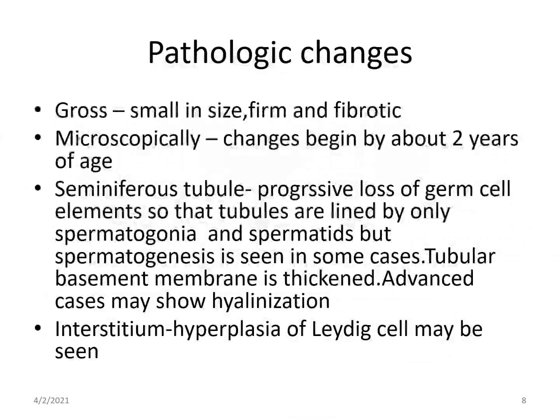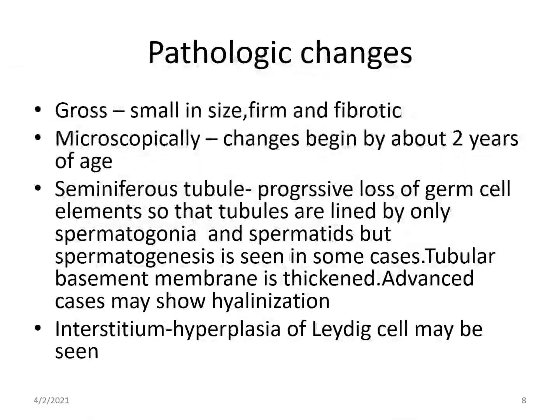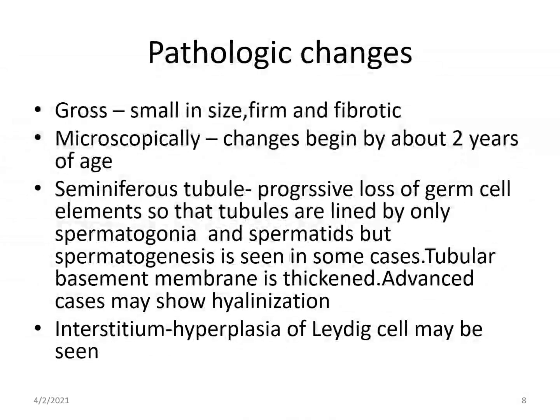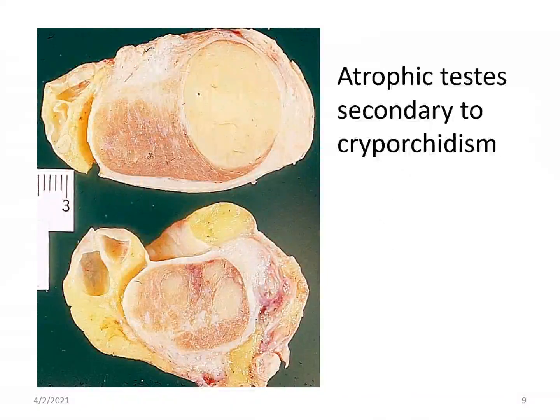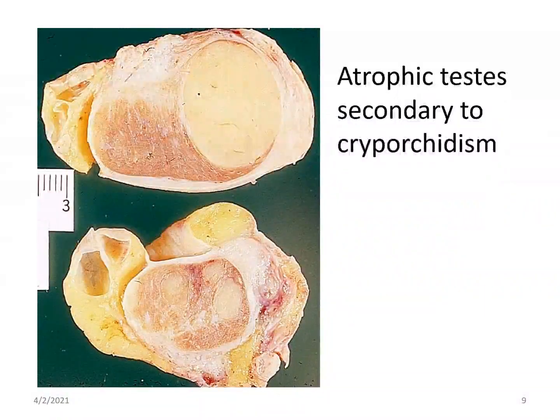If we see on examination the seminiferous tubules, we can see that the tubules are lined by only spermatogonia and spermatids, but spermatogenesis is not seen. We will see this in this. So grossly what you can see is this is the normal testes and this is the atrophic testes. You can see it is small, firm, fibrotic in nature.